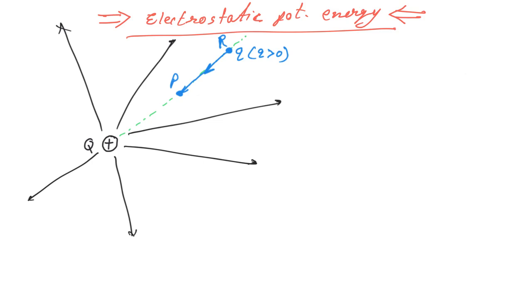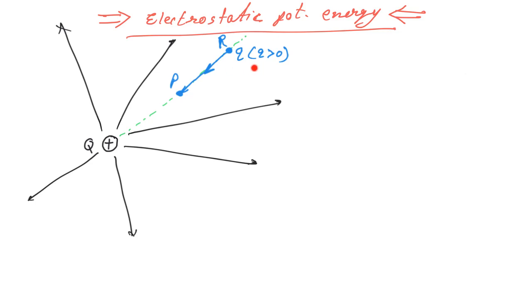Here few things we have to consider, that this charge small q is small enough so that it doesn't disturb this capital Q charge, or say the system of charge Q. This is very important, that this charge, which is known as test charge, should be very small.